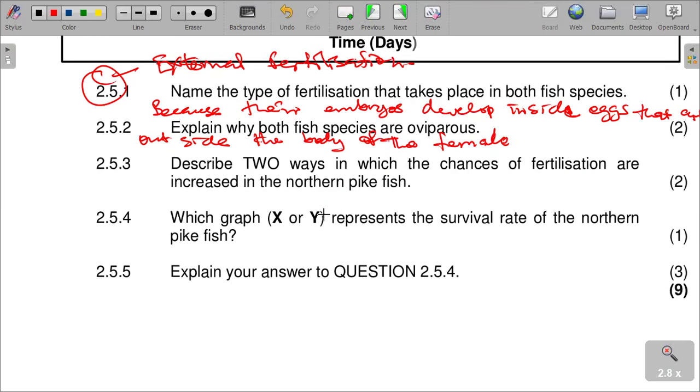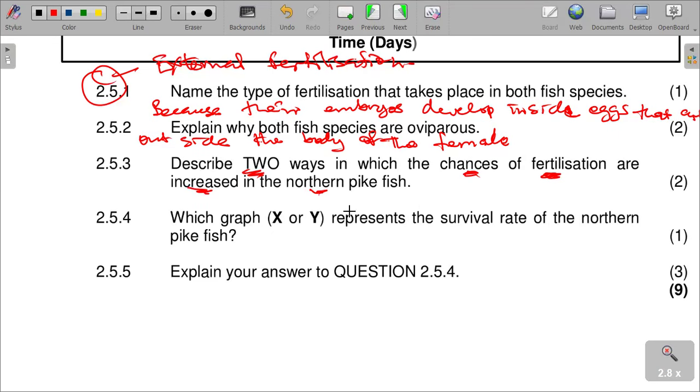And then the next question is saying, describe two ways in which the chances of fertilization are increased in the northern spikefish.